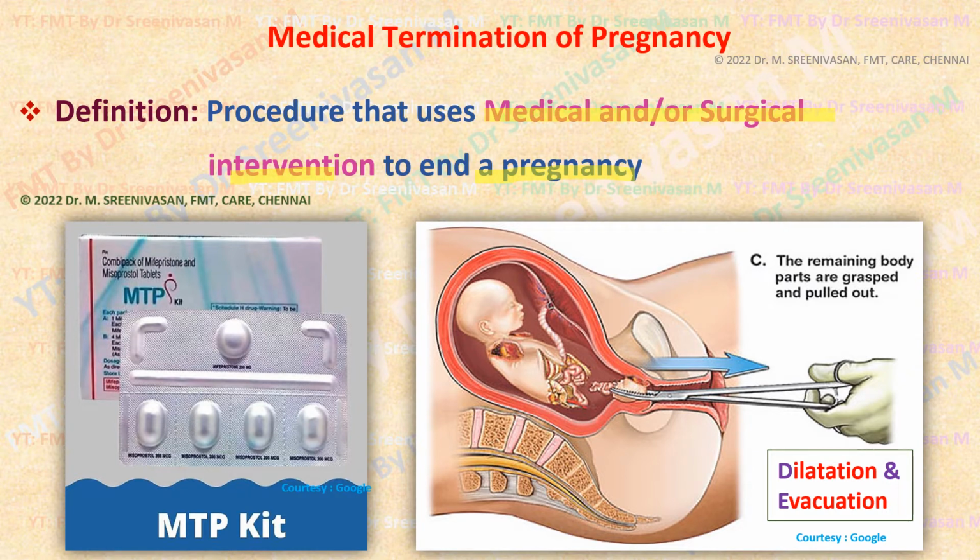When the pregnancy crosses that period, then these pills won't work. Then we have to do surgical intervention like dilatation and curettage, dilatation and evacuation, simply called D&E, etc. Depending on the duration of gestation, surgical intervention is required. Sometimes combined surgical as well as medical methods are also used.